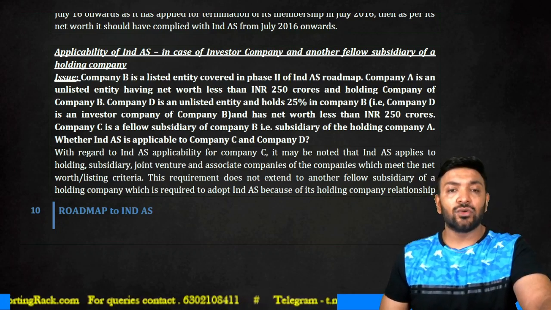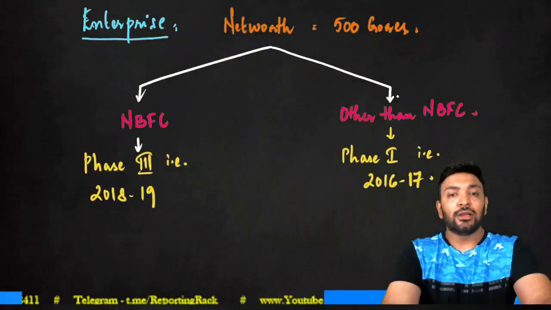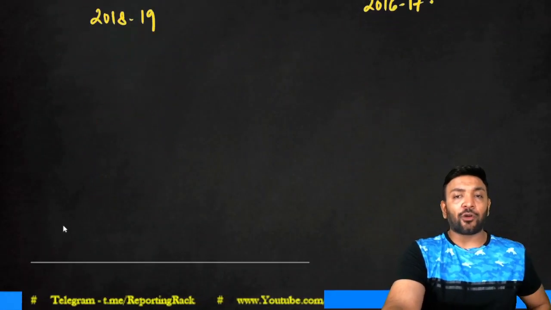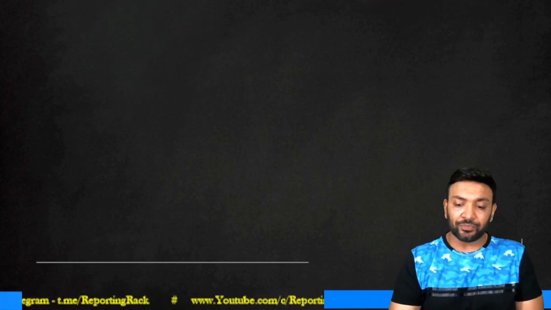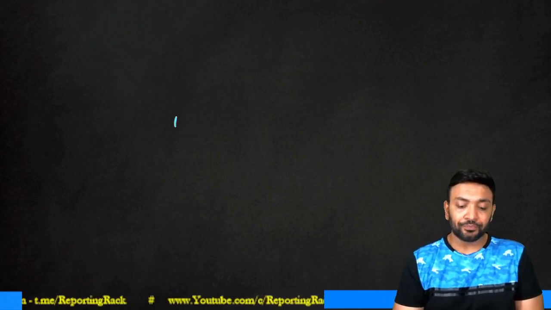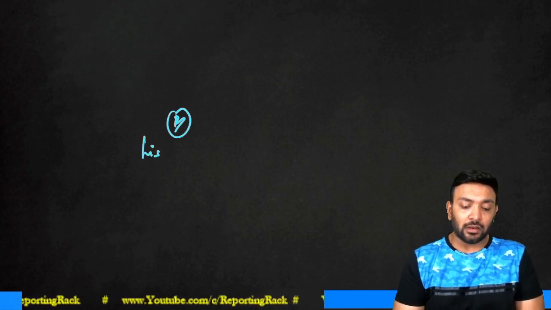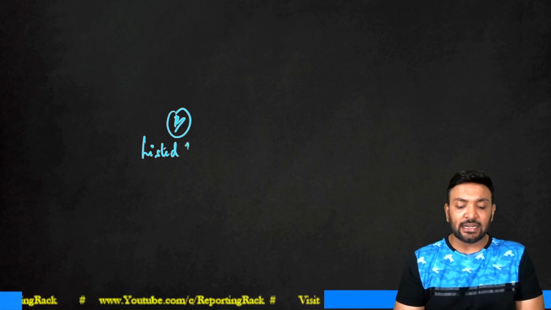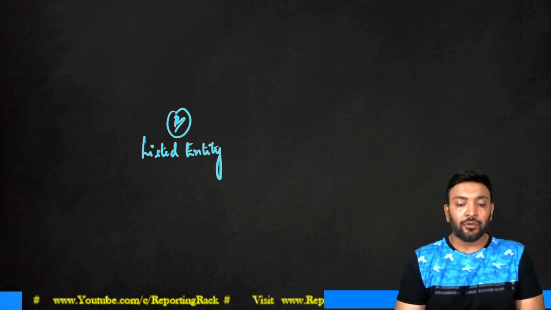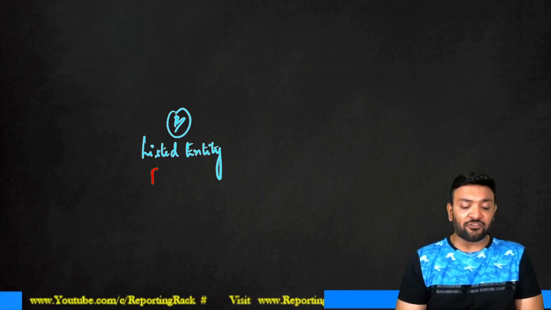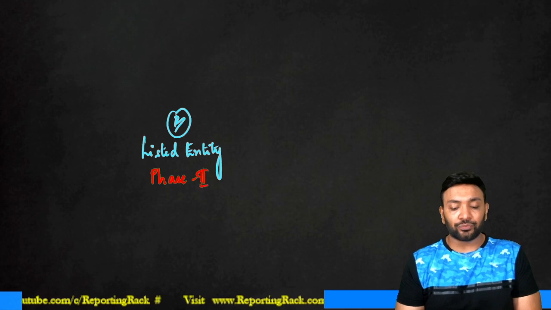Let us look at this. What did he say so far? He started the entire progress with company B, right? It is a listed entity. Therefore, it should be covered under phase 2 category irrespective of its net worth.